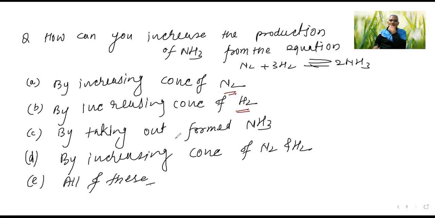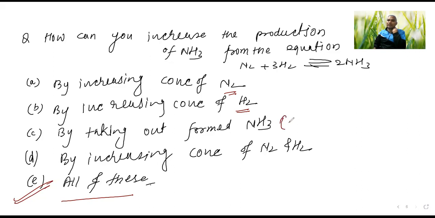Then by taking out NH3, by increasing the concentration of N2 and H2. Sir, I think options A, B, D are correct. C, I'm not sure, sir. Actually the option is E, sir, we'll go for all of these.